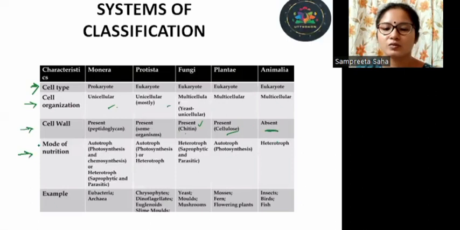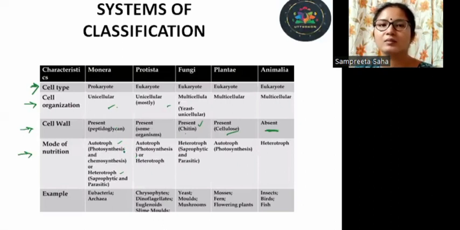Next, mode of nutrition. The mode of nutrition for Monera is autotroph and heterotroph. So monerans exhibit both the modes of nutrition. They can be photoautotrophic, because we are considering cyanobacteria or blue-green algae under this moneran group. They can be chemosynthetic also.